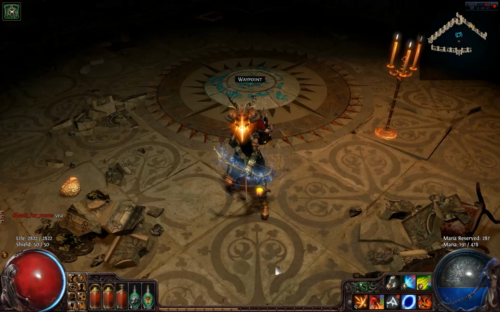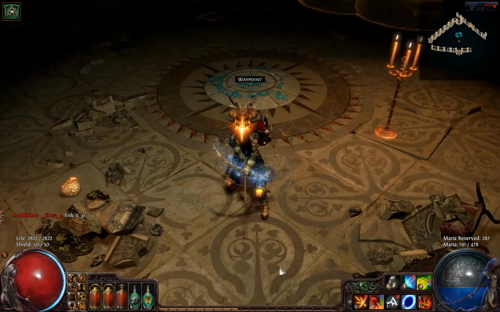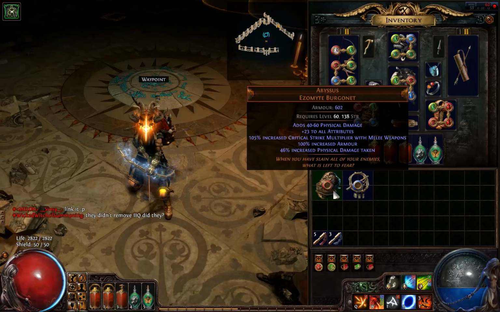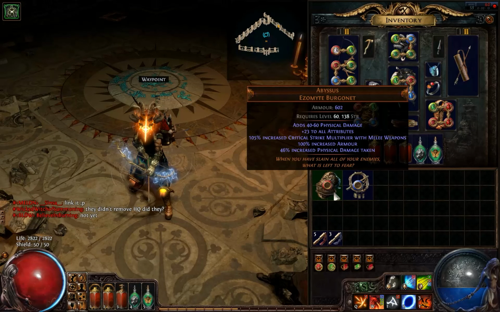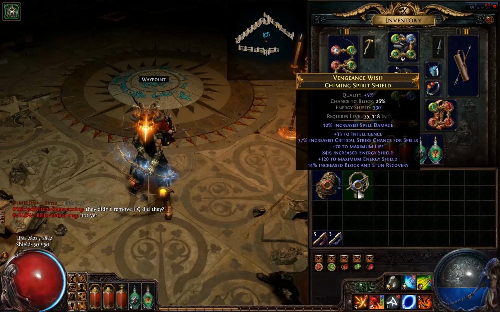I've just come from another DOM farming run, and I found a few items. One of which is the Abyssus here, which I already know the price. This is kind of low roll, so it will be about 1x if I'm lucky. But I also got this rare here, and I never played an energy shield based character, so I have really no idea what this might be worth.